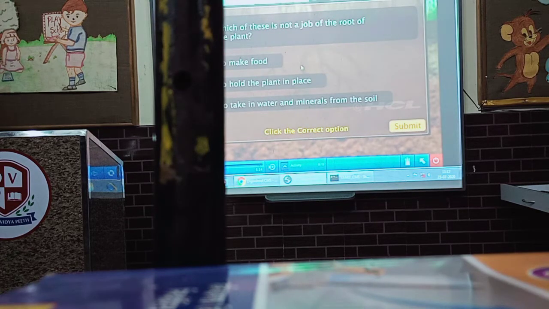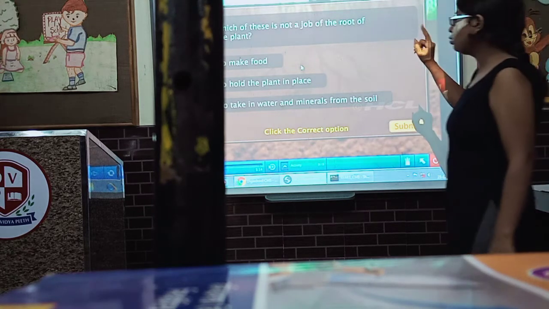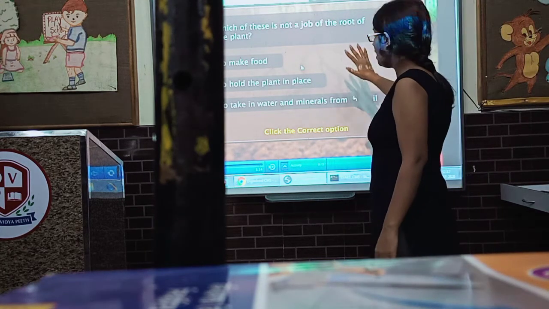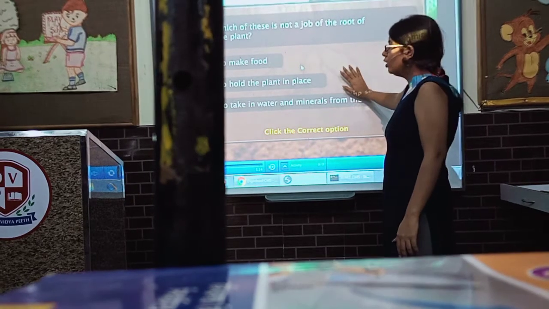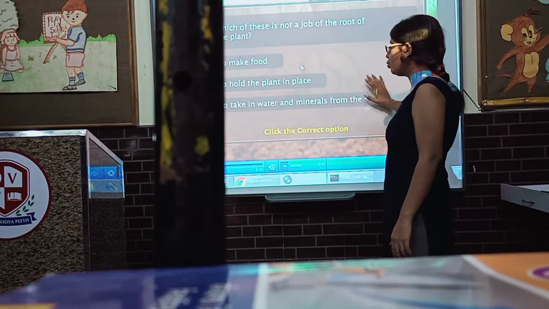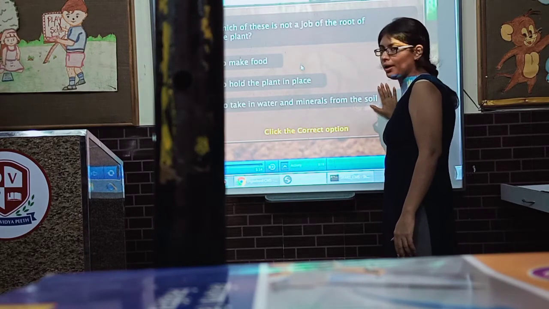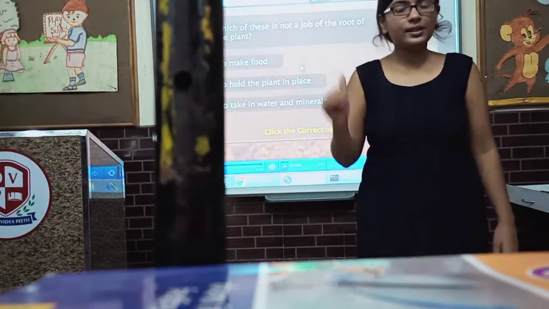Okay. Which of these is not a job of the root of the plant? To make food, to hold the plant in place, to take in water and minerals from the soil. Class, you have 1 minute to do this MCQ.